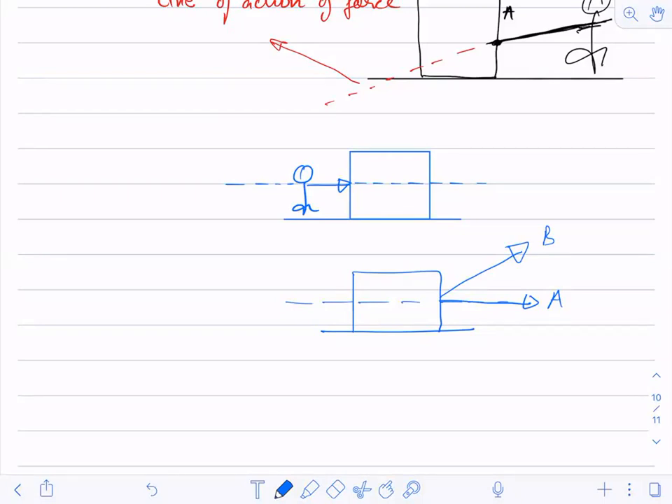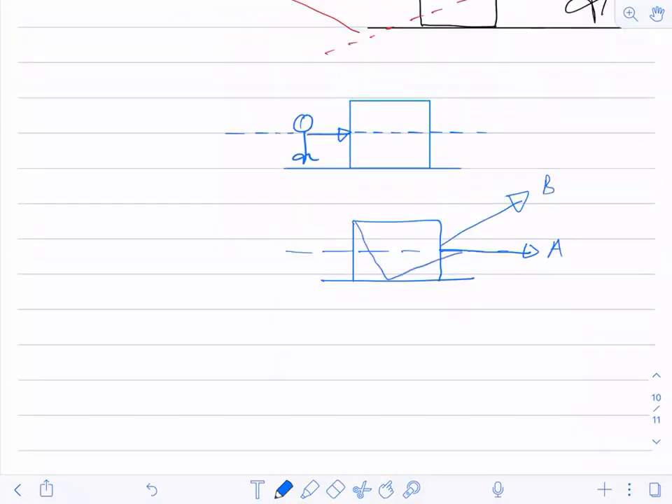First, you have to understand this point, that force A and force B will have a different effect on the body. Why? Because in case of B, there is a chance that the body can move like this, and at one point of time the body can be lifted. So all those things are different.